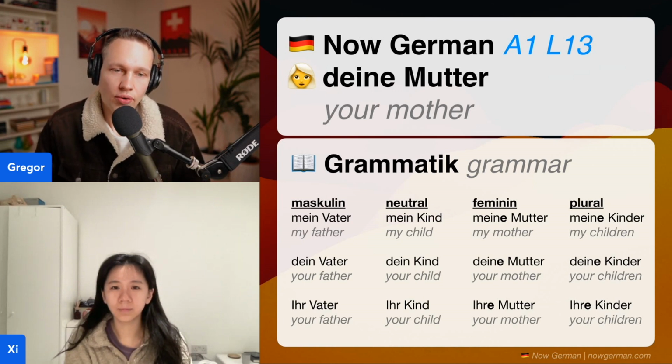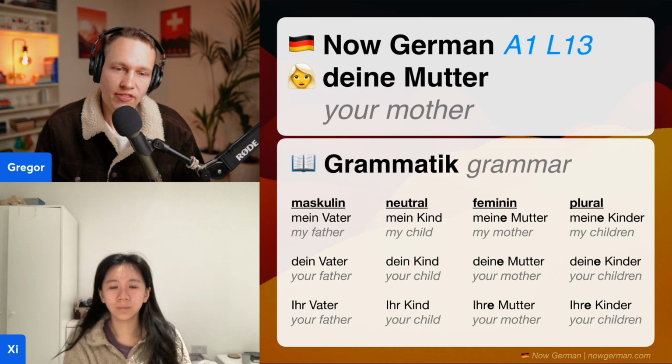That's also true if we put a masculine or a neutral word into plural. For example, Kinder is a neutral word, but in plural it still gets the E ending as if it were feminine.